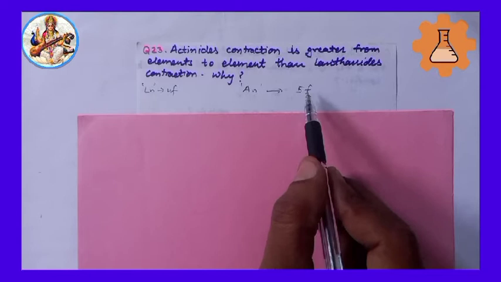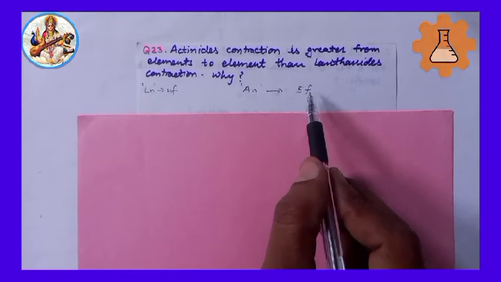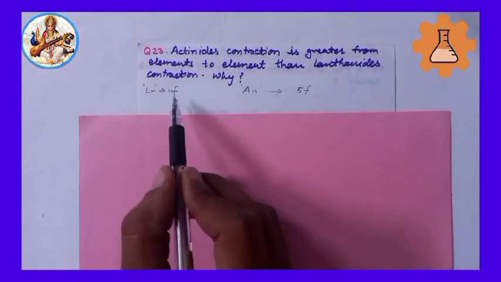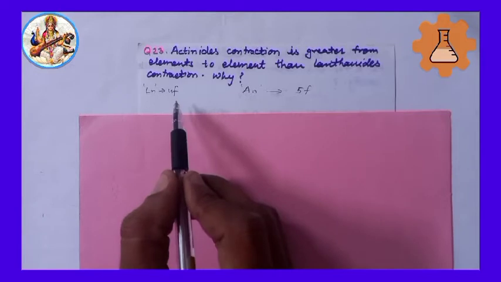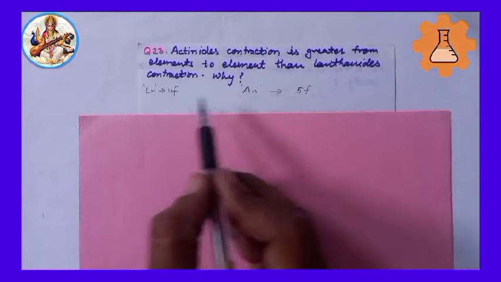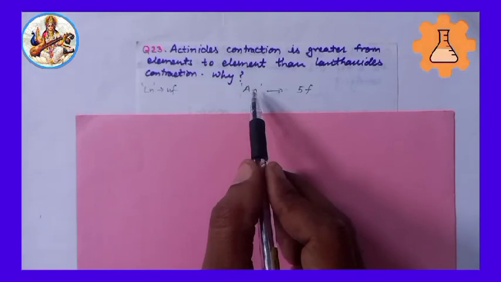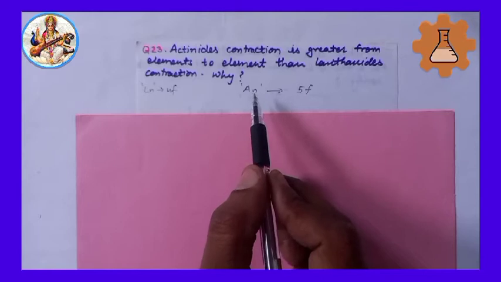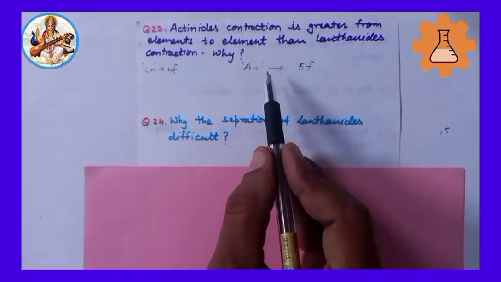That is, the shielding effect of 5f electrons is poor in comparison to the shielding effect of 4f electrons in lanthanides. That is why contraction in actinides is greater from element to element in the series.